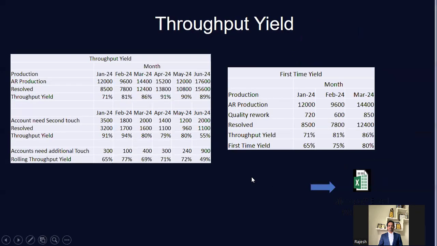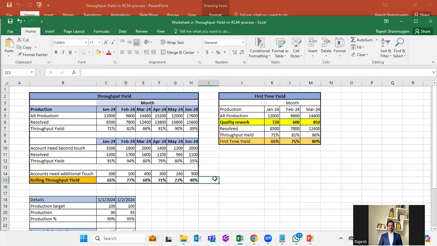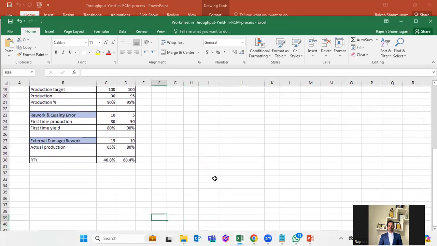So how to understand this? We'll go to this. Okay, I have one Excel for you guys. You can understand how we are going to do that. I'll open this Excel and explain this in detail. See, for example, we will take an industry, then you can understand easily. We'll take soap manufacturing.